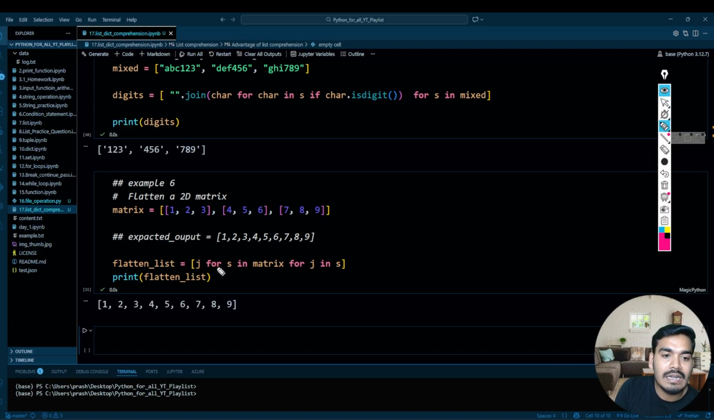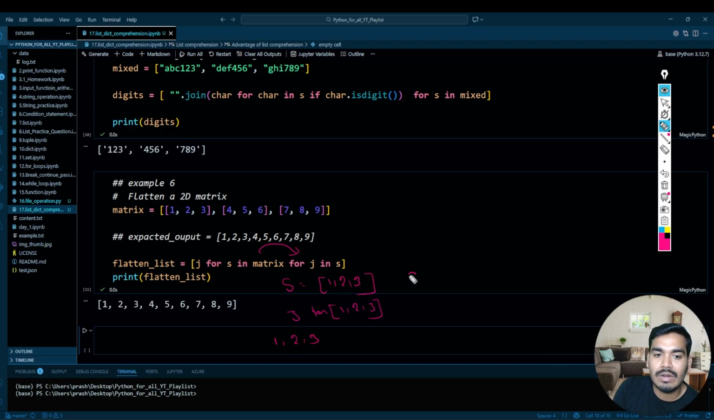As soon as I write for S in matrix, the S value at first iteration will be 1, 2, 3, right? After that, I'm writing again, and over here I'm writing J in S. So J in S is nothing but J in 1, 2, 3. So it will iterate and write into your flattened list 1, 2, 3.